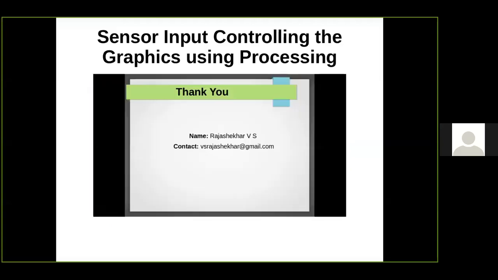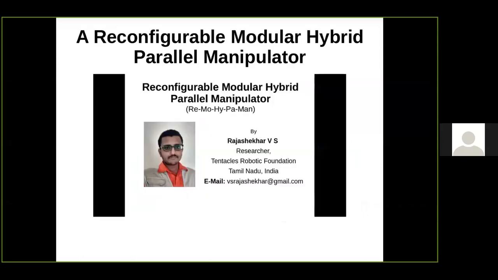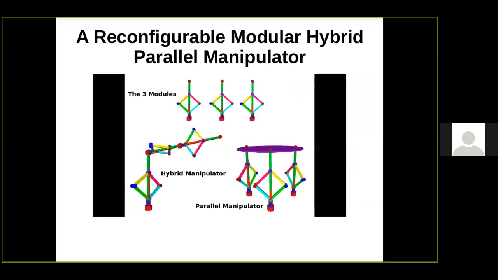So next I'll be showing a complex robo which was created in a processing environment, which I did as a project. It is a combination of serial and parallel manipulator. I have made that robo, an open source robo. It can be used as a hybrid manipulator, that is a serial manipulator as well as a parallel manipulator. It has modules, and those modules can be connected in series so that it becomes a serial manipulator, or connected in parallel so that it becomes a parallel manipulator. So this is called a reconfigurable modular hybrid parallel manipulator.